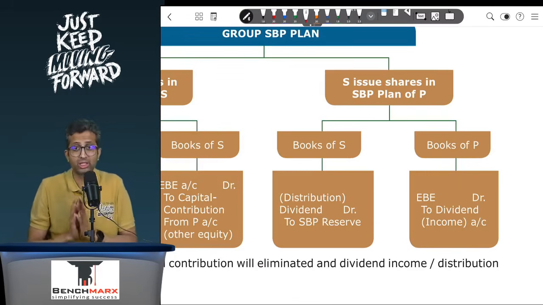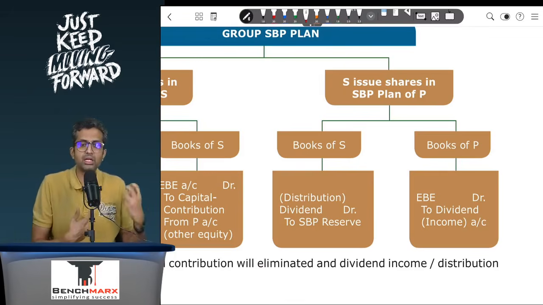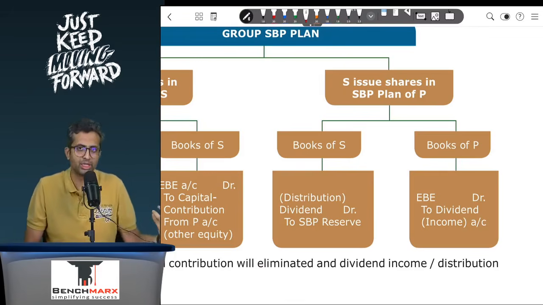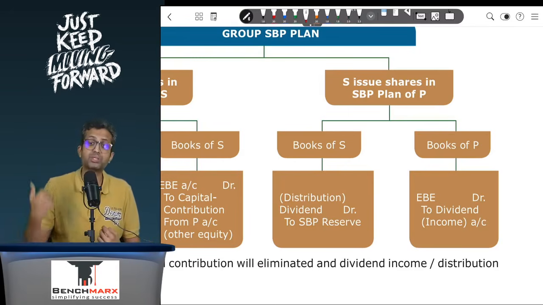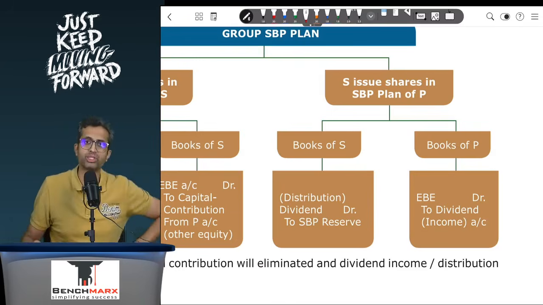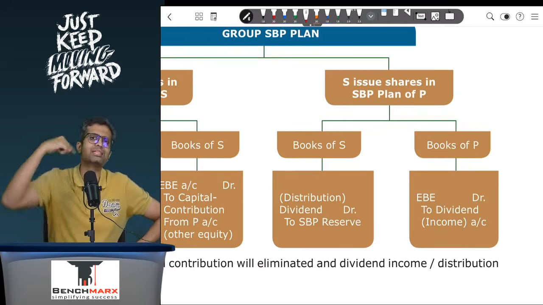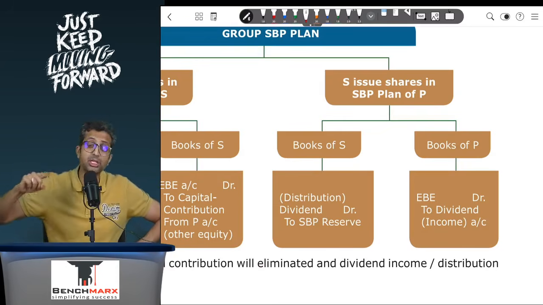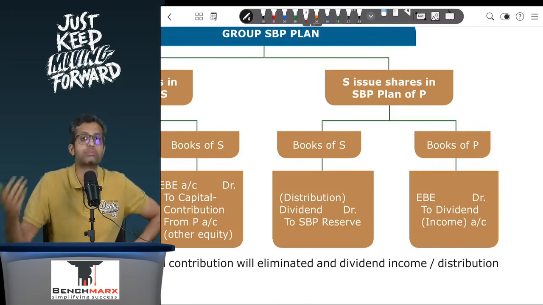So the standard over here thinks that in essence, if the parent had to pay its employees and did not have money, it will go to its subsidiary, tell it to pay the dividend, the subsidiary will pay the dividend, the parent will receive the dividend, and that money will be used to pay off the employees of the parent. Now, rather than calling for a dividend, receiving the money, and paying that to the employees, we are telling the subsidiary directly to pay money to our employees and in a way indirectly distribute.